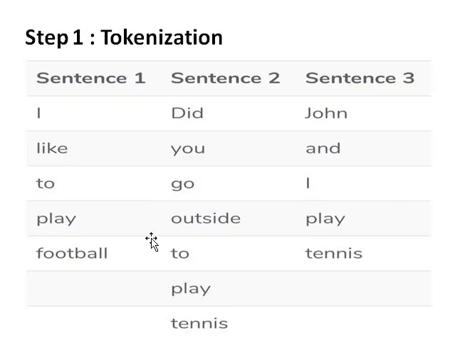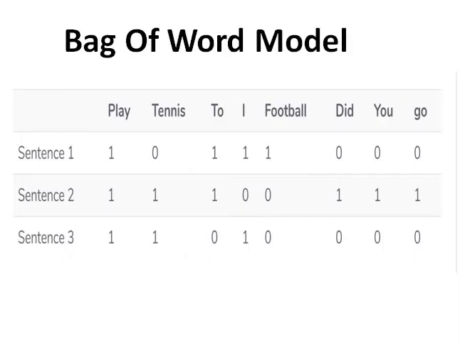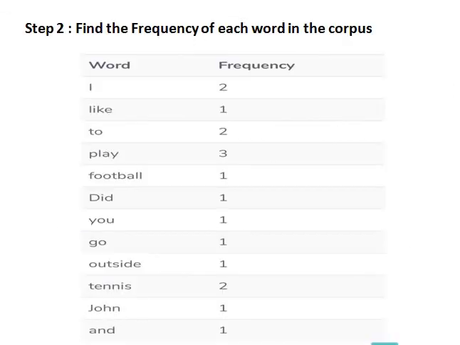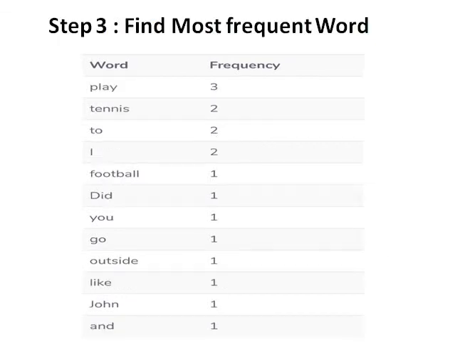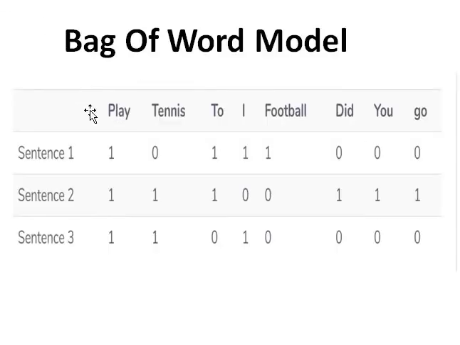So you can see here this is the bag of words model. First of all, we count the frequency of each word. After that, we sort them in decreasing order and take the most frequent words from that. When a word is present in a particular sentence, we assign 1, and if not present, then it is assigned 0. This is the procedure of the bag of words model.